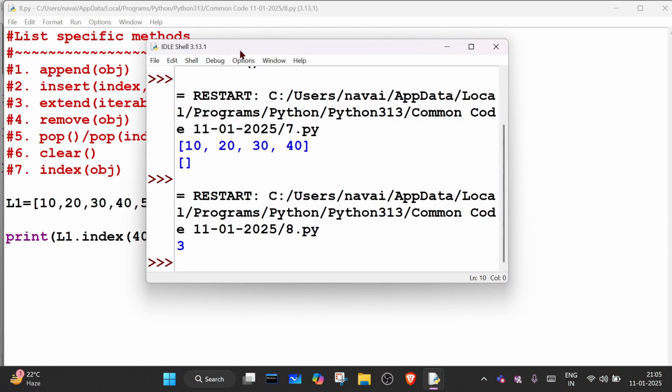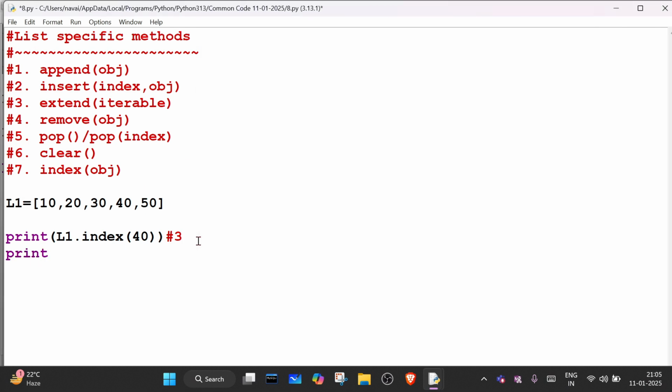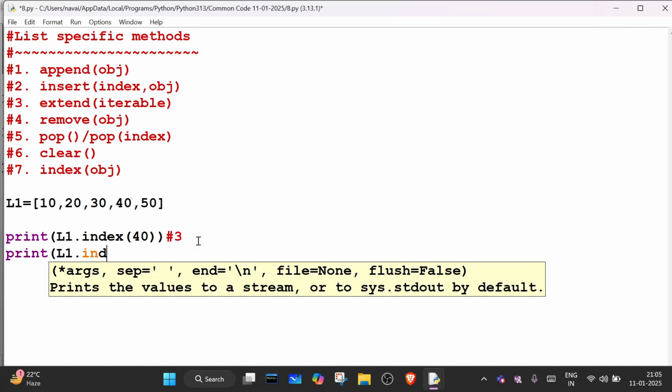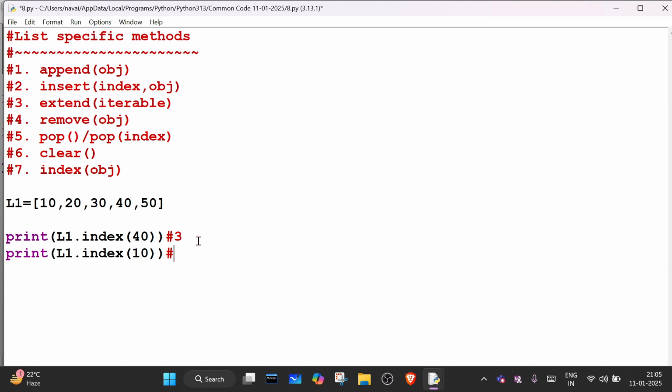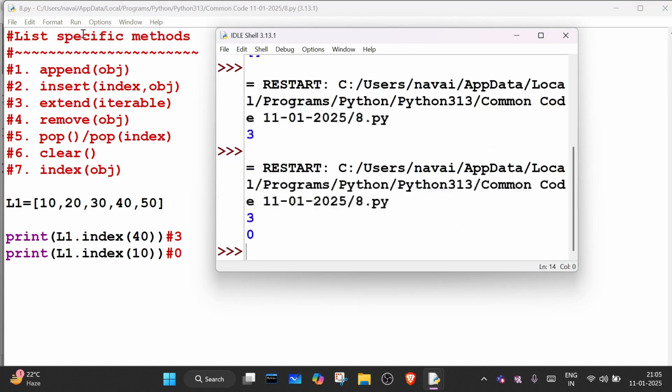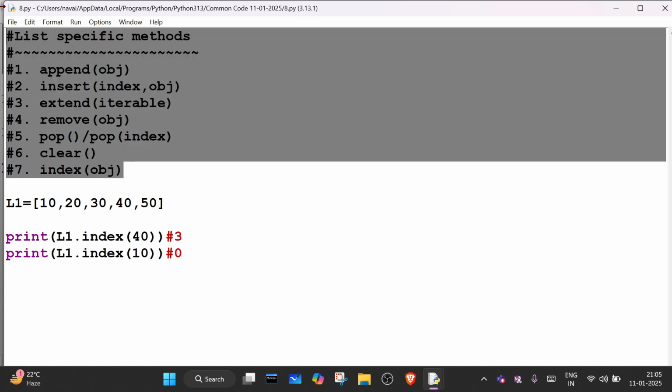Okay, so the index value is 3. Suppose I want to print the index of 10. So what will it print? 0, right? So it is printing 0. So this is how index works.